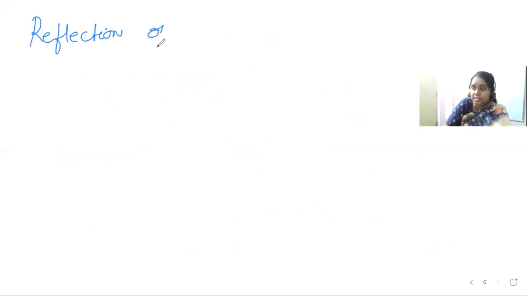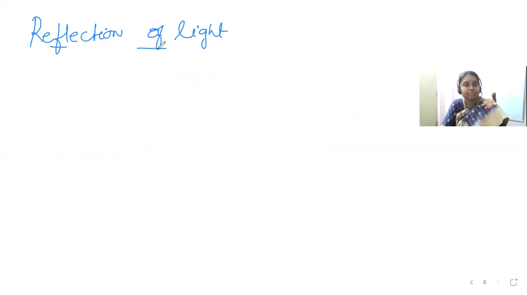Okay, now coming back to the discussion of this bouncing back of light. So we'll clearly study this reflection, or bouncing back of light, now. As I've already discussed, it is a phenomenon of bouncing back of light into the same medium.